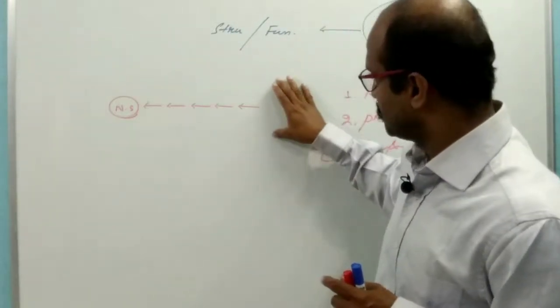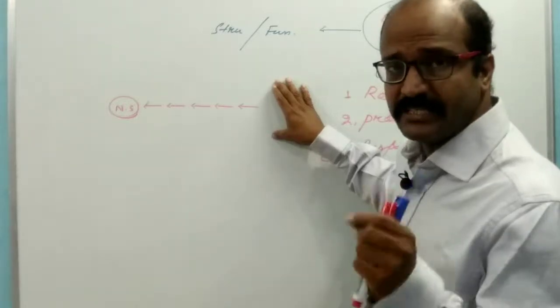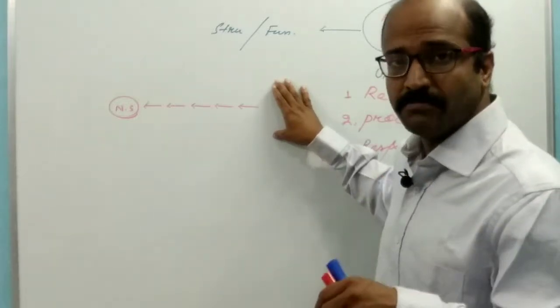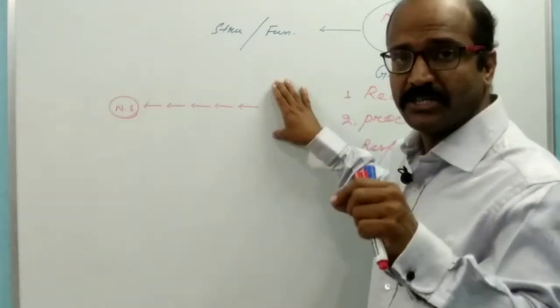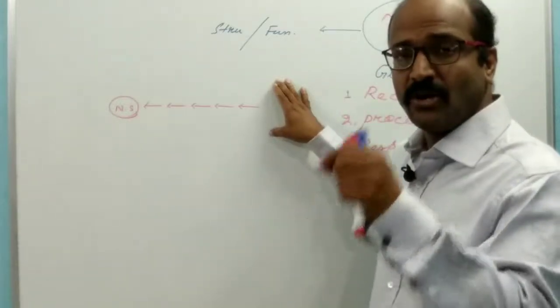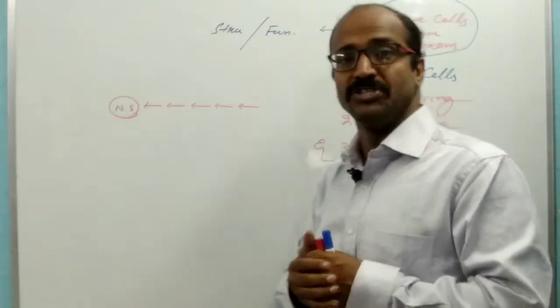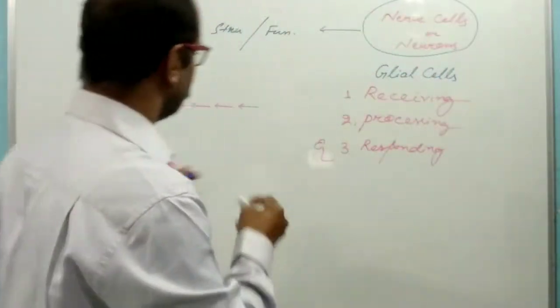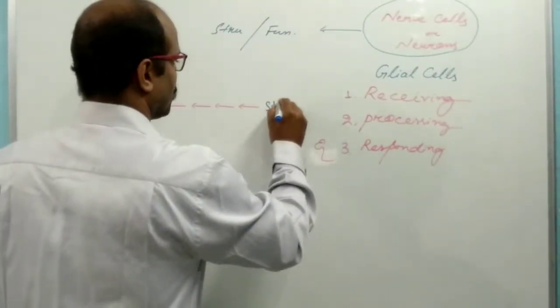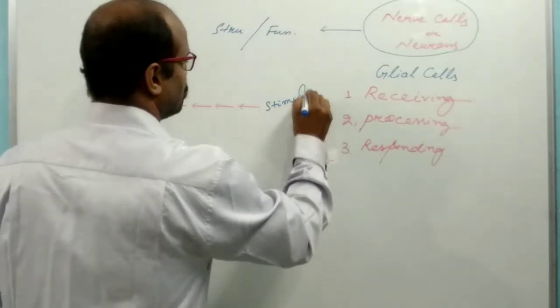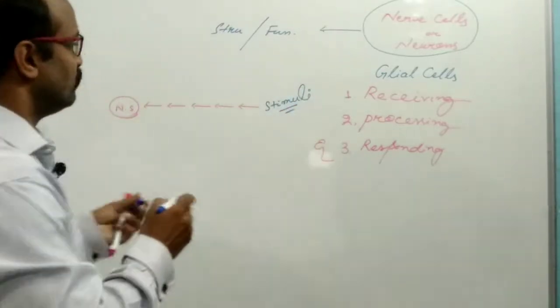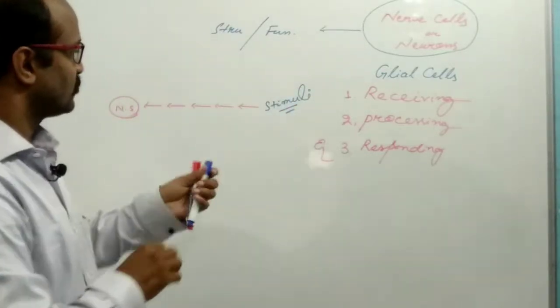Such information, the changes that take place in the internal or external environment, is known as the stimuli. The singular is stimulus.